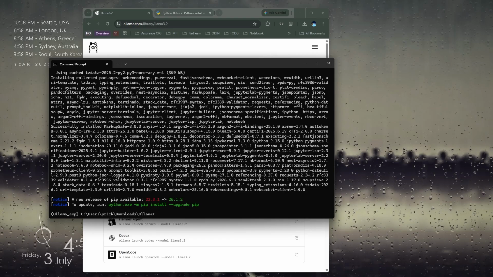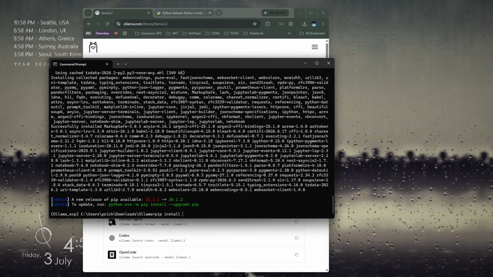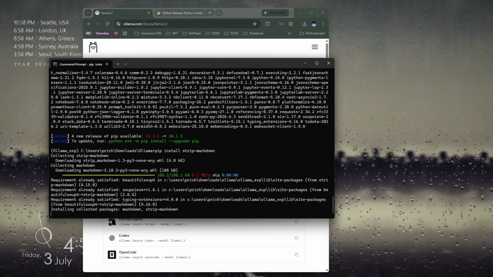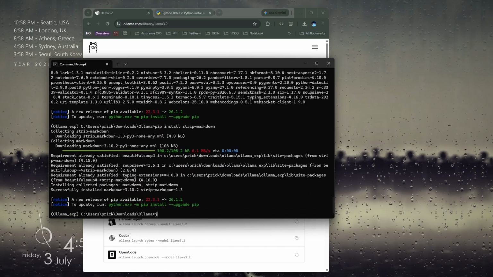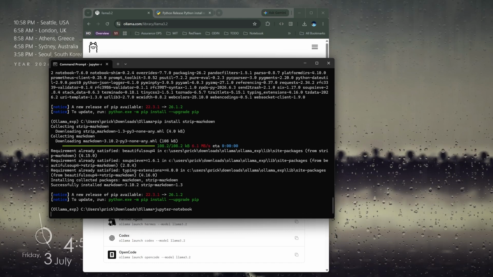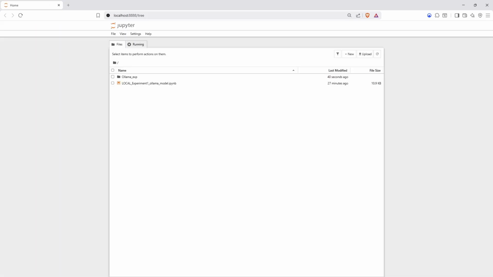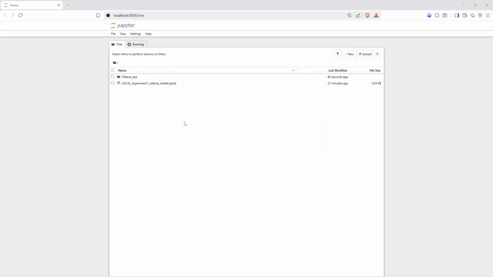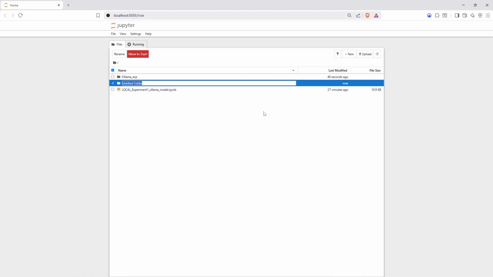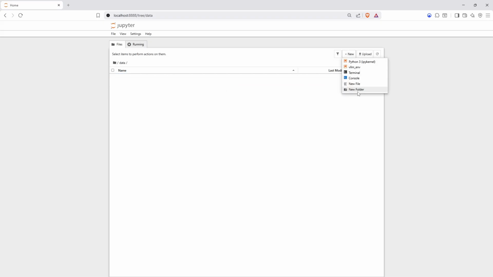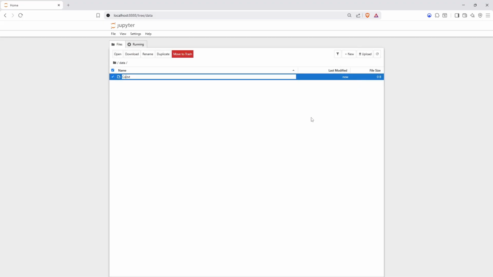However, before we do that, let's install strip markdown. We'll need this for later. Nice. Once that's done, Jupyter Notebook. This will look familiar to you because it's the same folder. What we'll do here is create a new folder, call it data, and inside of this data we'll create a new file, call it code.